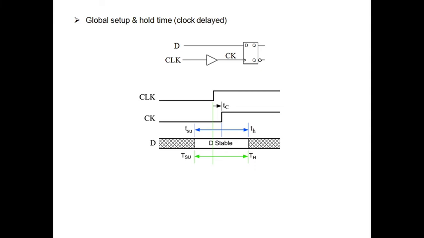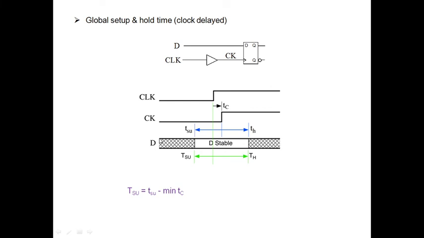Yeah, this is the right slide, I was searching for it only. Right. So I have here a D flip-flop, data is connected, and CLK is the clock source, or the clock generator, or the clock signal. It is passed to a buffer, so definitely it is offering some delay. This is the global clock signal and this is my local clock signal. Because of its impact, it is getting shifted to the right side. How much amount of time? That is decided by the propagation delay offered by this buffer, that is, by TC amount of time.